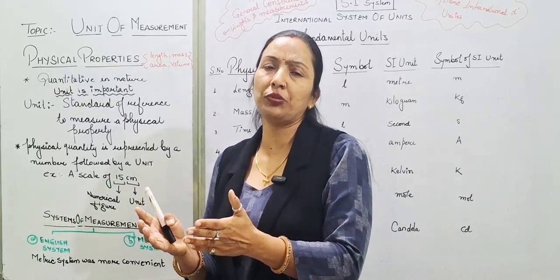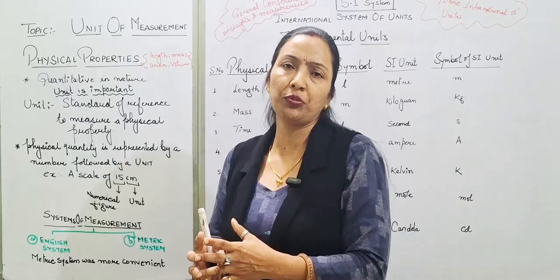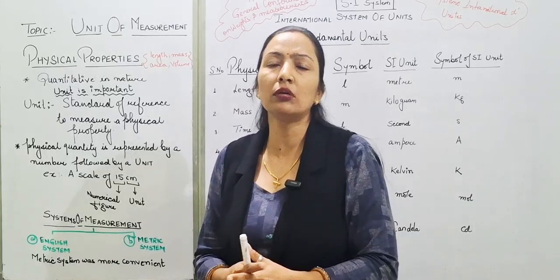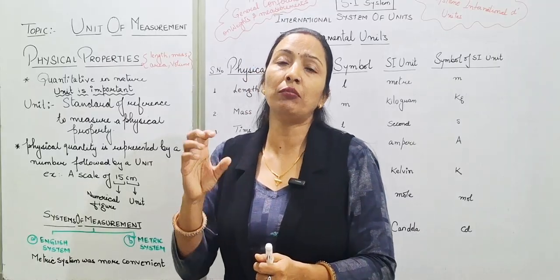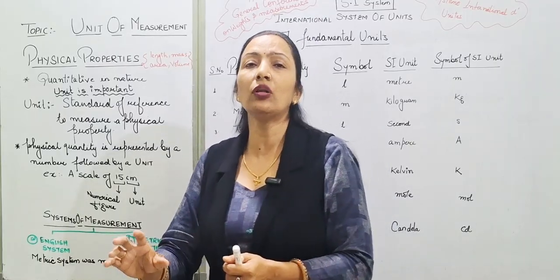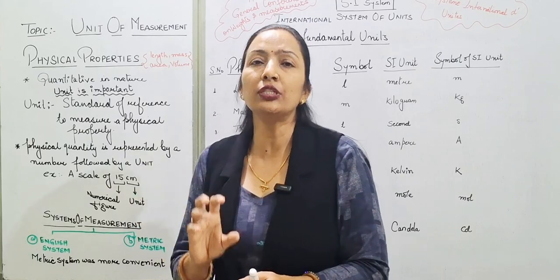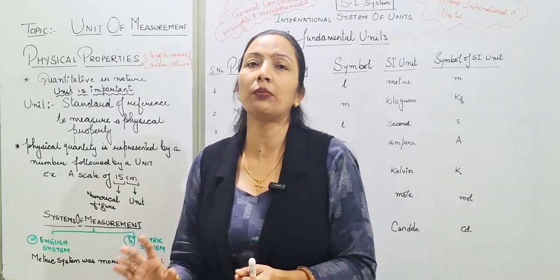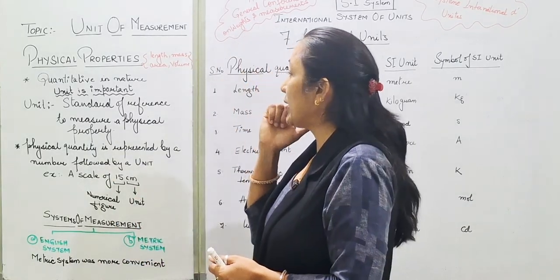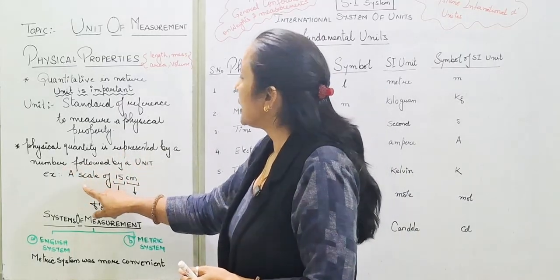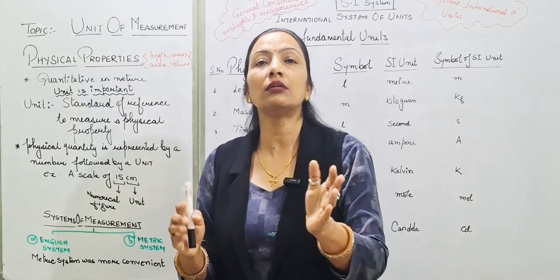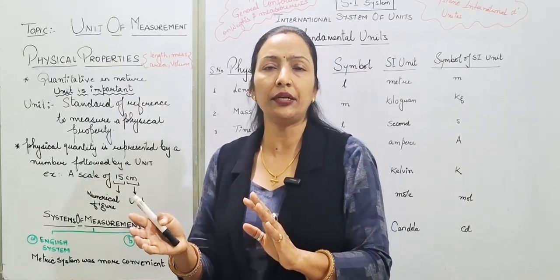Means a unit must be there, a standard unit which is accepted all over the world, so that wherever we go, that particular physical quantity can be measured in that particular unit. For example, a physical quantity is represented by a number, like we write this scale is 10 centimeter and 15 centimeter.